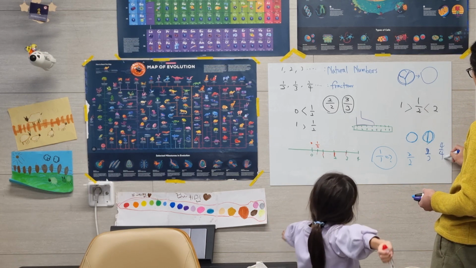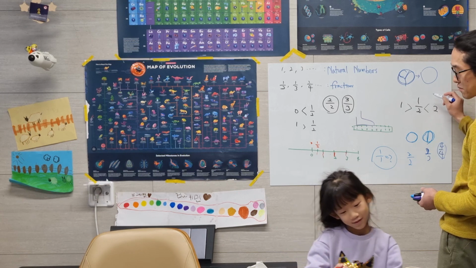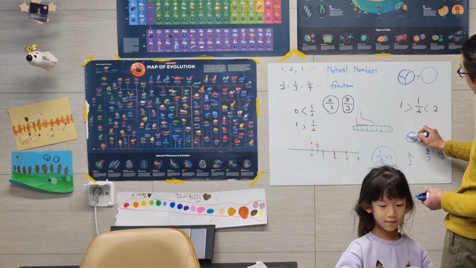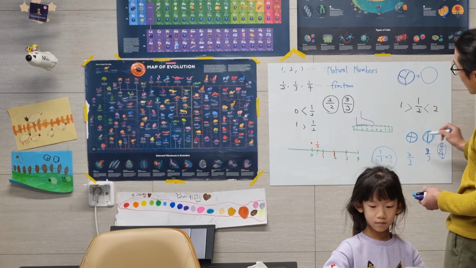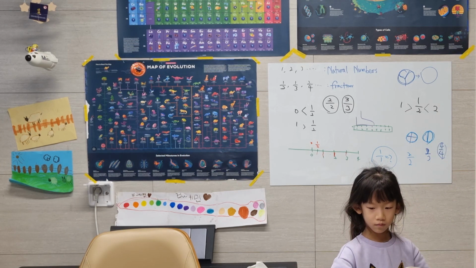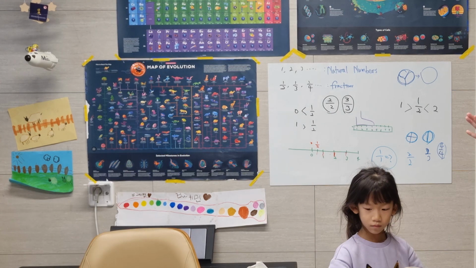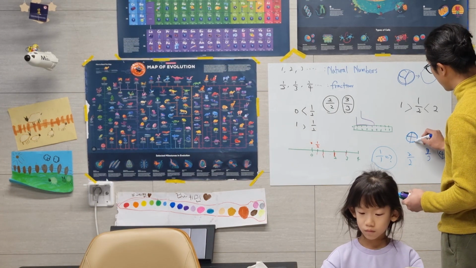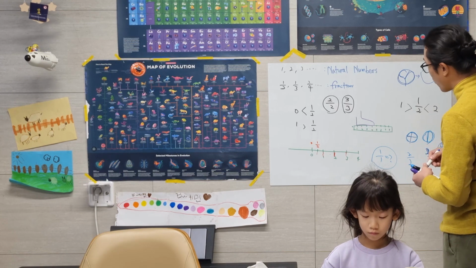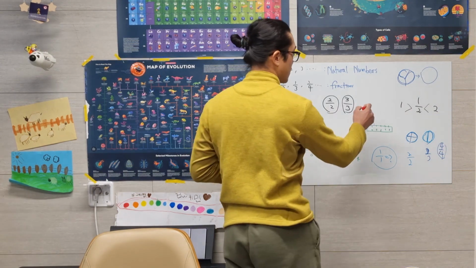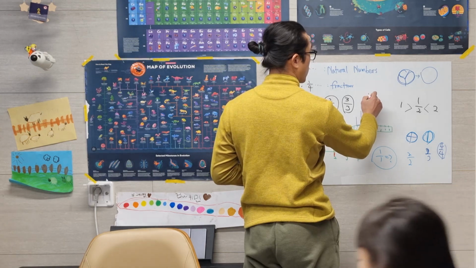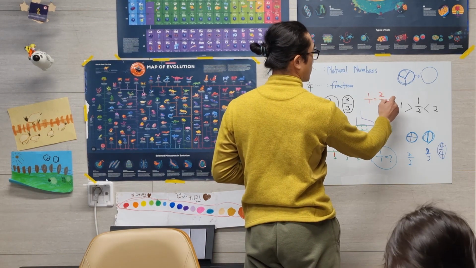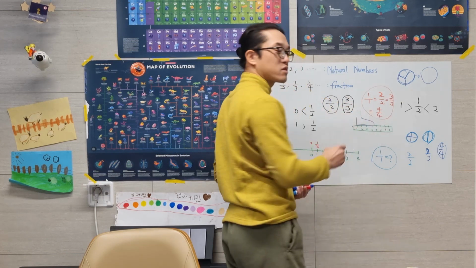Then what does 4 over 4 mean? You slice a pizza into 4 pieces like this. And how many do you take? 4 pieces, right? That means you will get the whole pizza, right? That means it's all the same. 1 over 1, 2 over 2, 3 over 3, all the same.